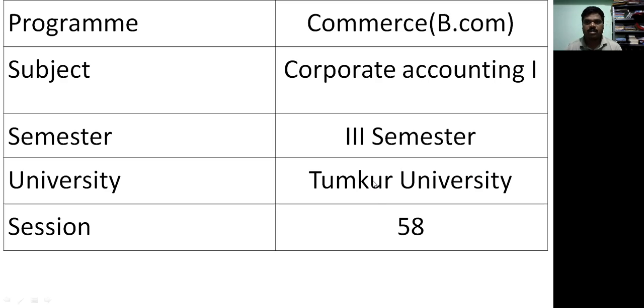Students, in the last sessions, let us discuss the illustrations of final accounts combinedly with the new adjustments.